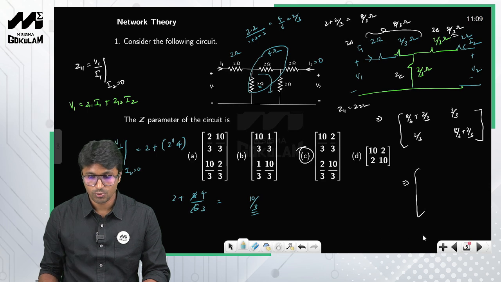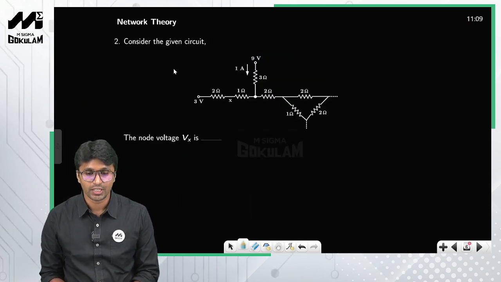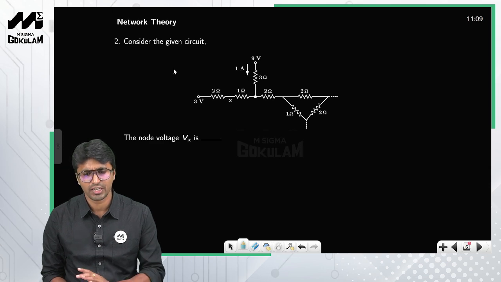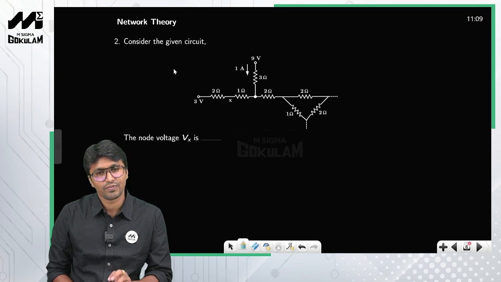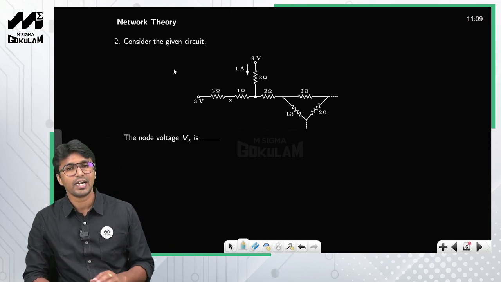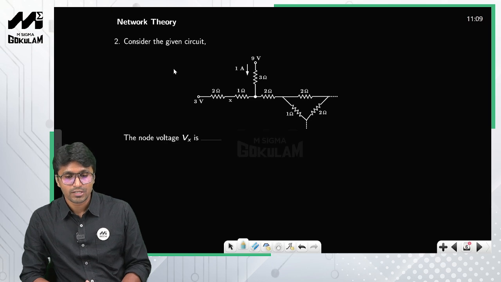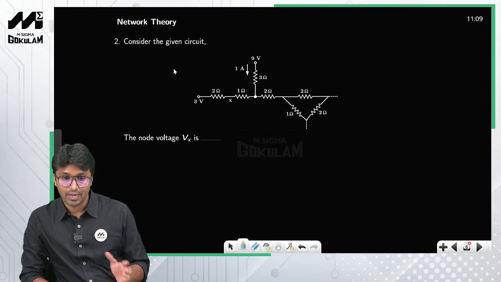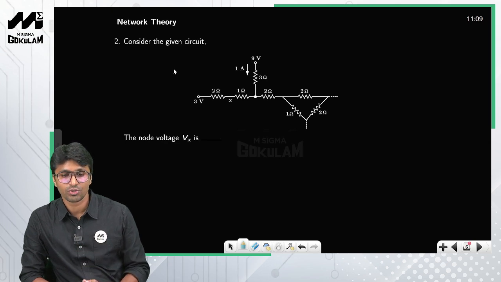Okay, now let us move on to the next problem. This is again a question from network theory, right? The questions from network theory were very simple. All these 45 questions are relatively simple. If you ask regarding the difficulty level, when you compare it with GATE 2024, this time the questions were on the easier side, right? As I told you, we haven't seen those remaining 20 questions, but these 45 questions are on the easier side.